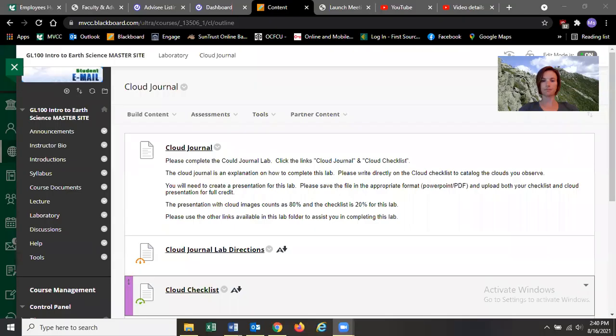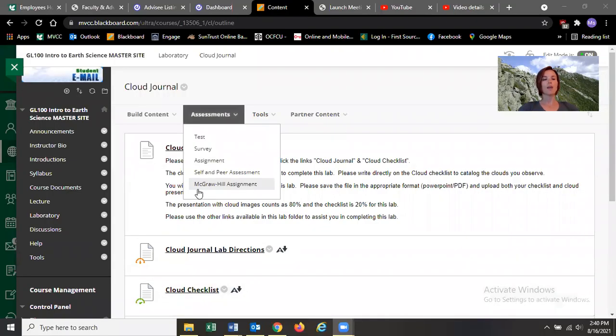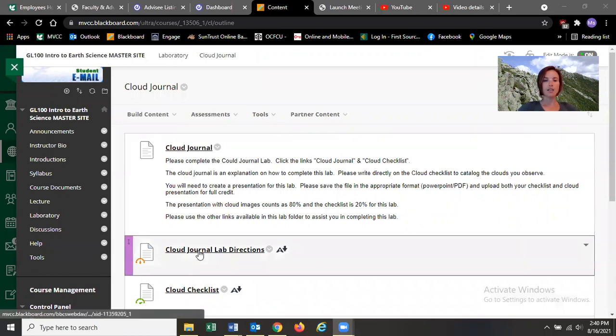Anyway, you are doing the cloud journal this week. You are literally taking pictures of clouds and categorizing them. Okay. The directions are here. Let me, as always, share my screen. Okay. So I'm in the cloud folder, and here are the directions.